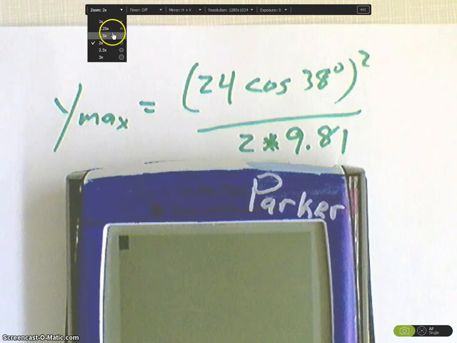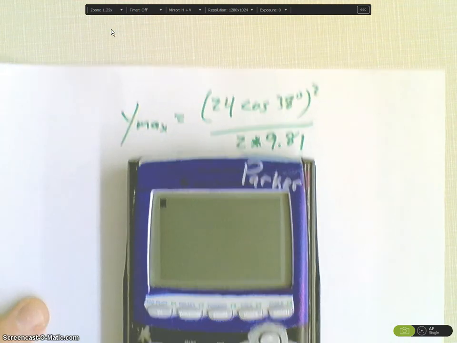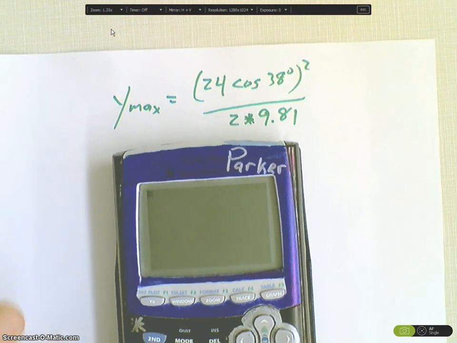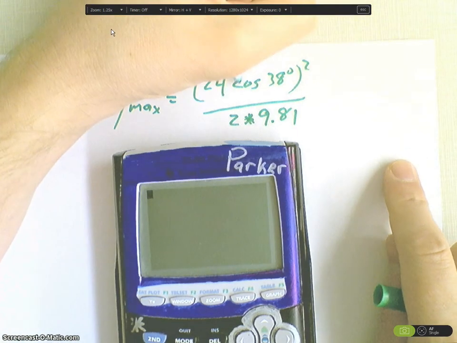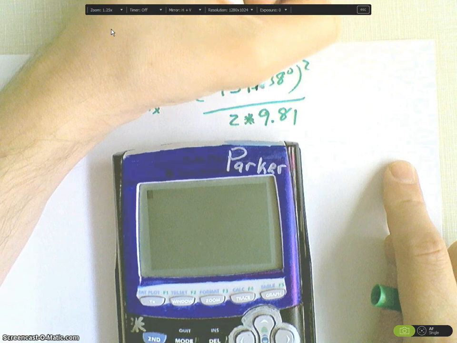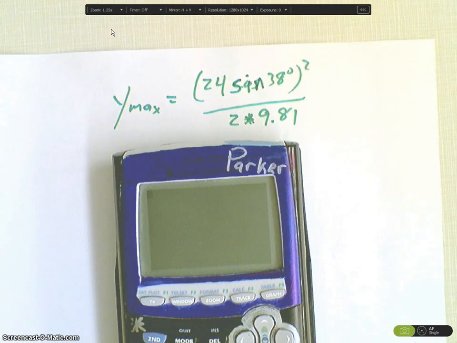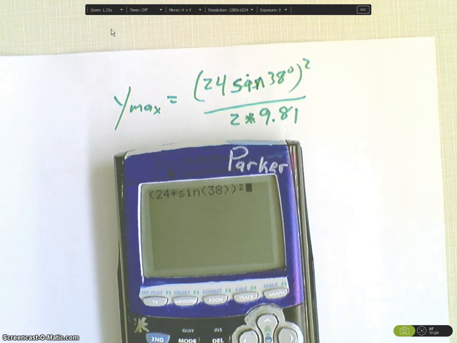Let me zoom to a more appropriate level. Okay. So Y max is equal to V0, which is 24. Oh, that should not be cosine. That should be sine. See, even Parker makes mistakes. Okay, so I'm going to put a parenthesis: 24 times the sine of 38. End the parenthesis and square that whole thing.